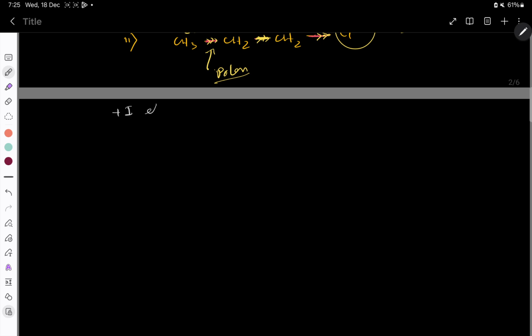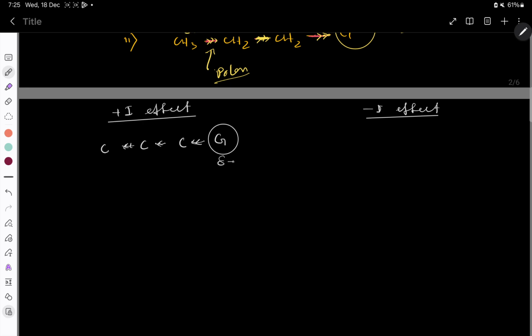One is called plus I effect, another one is minus I effect. So what happens in plus I effect? Suppose here some carbon chain is there. I'm not going to balance that one. Suppose here a G group is there. If the group nature is like that, it pushes electron density towards the carbon-carbon single bond.